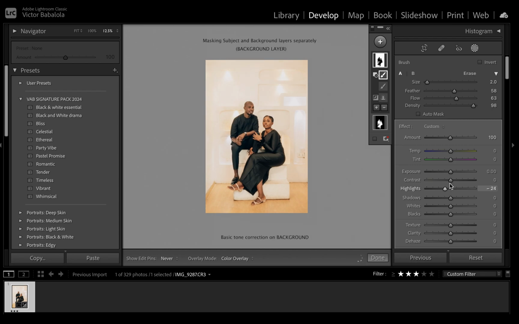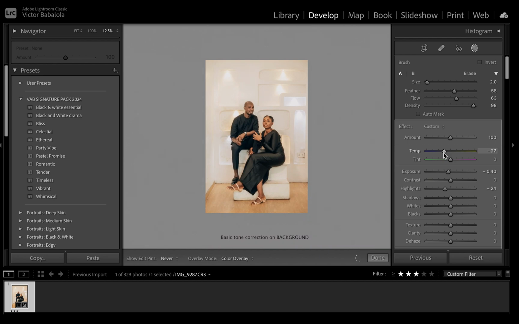So I reduced the highlight, reduced the exposure also, then also the temperature, so that it will be a little bit cool, because it is too warm for what I wanted to achieve with this picture. I wanted something really cool and nice, but with just their skin popping out.